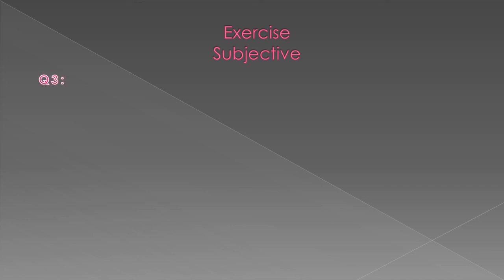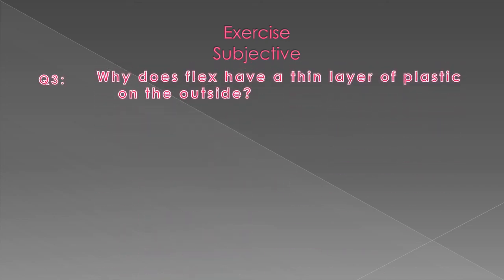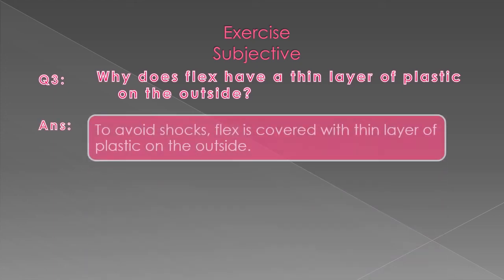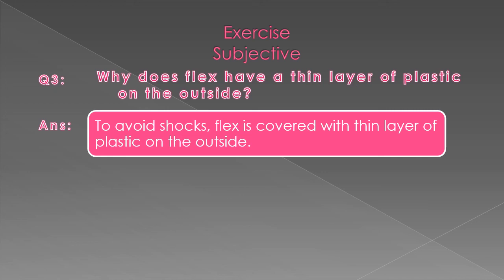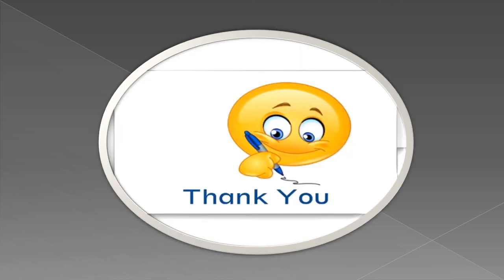Question number 3. Why does flex have a thin layer of plastic on the outside? Answer. To avoid shocks, flex is covered with thin layer of plastic on the outside. Dear students, we have finished unit number 8. We have read the text, we have seen interesting videos, and lastly we have solved the exercise.